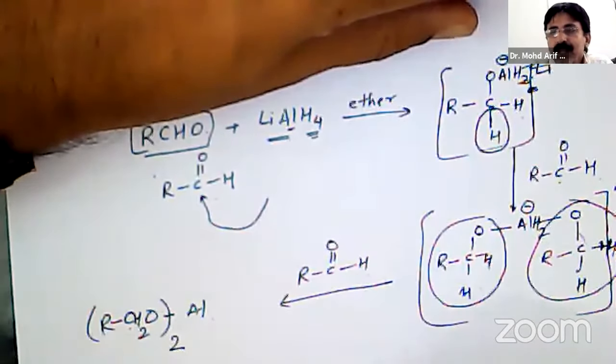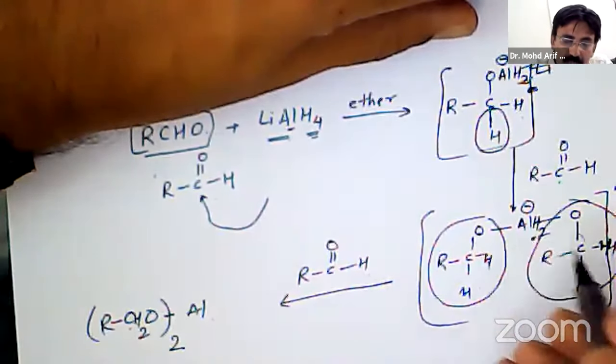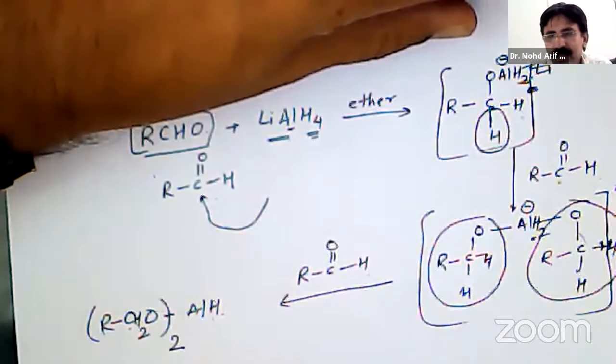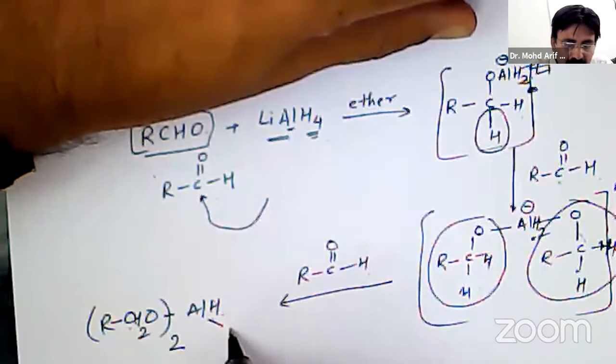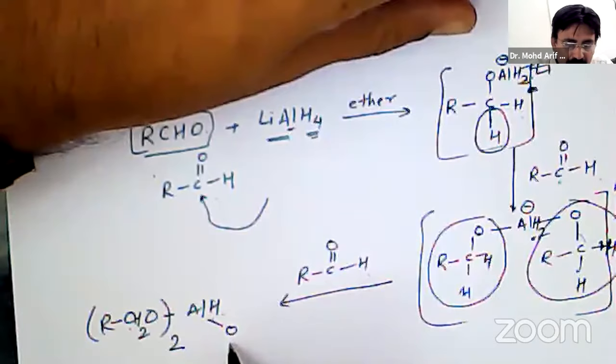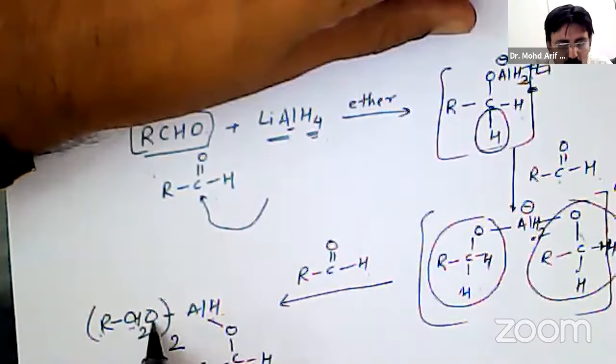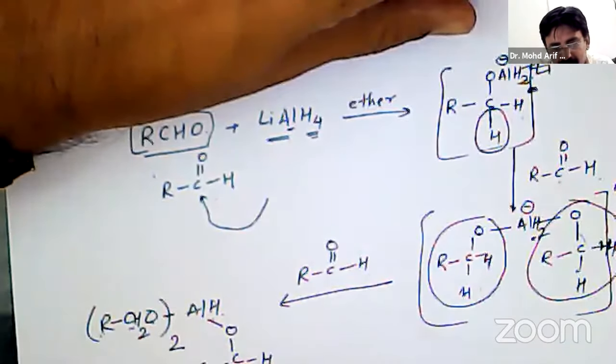Here aluminum. What is left out here? Out of two hydrides, one will be used. So what is left is H. Now the next aldehyde molecule is getting attached there, Al O single bond, C single bond H and H. In all we can write R CH2 O two times, and here it is the third time.